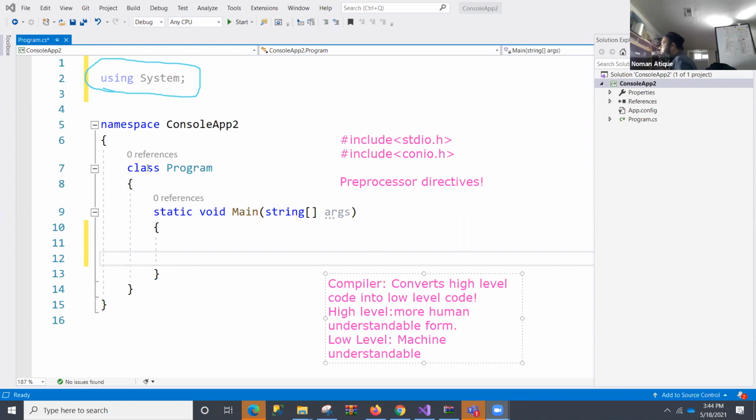What is a namespace? I'll tell you. What is a class? The object-oriented world. We'll talk about that. What is the static keyword? What is void main? Why do we use main? Can we run a program without a main function and things like that? There are lots of issues that we will be trying to solve shortly.